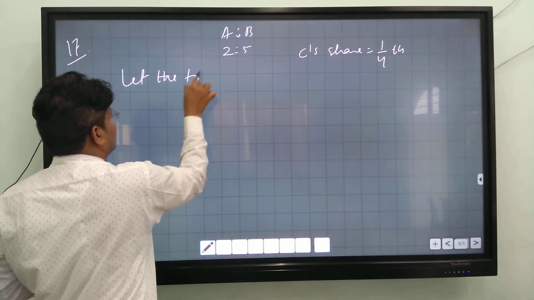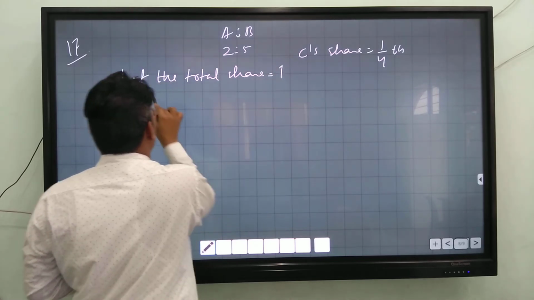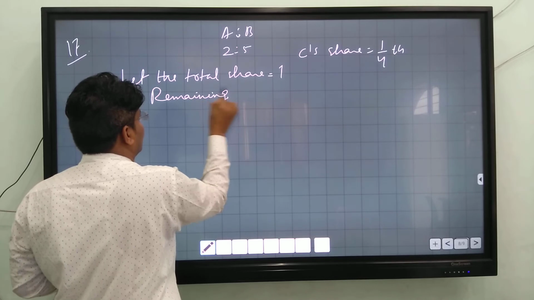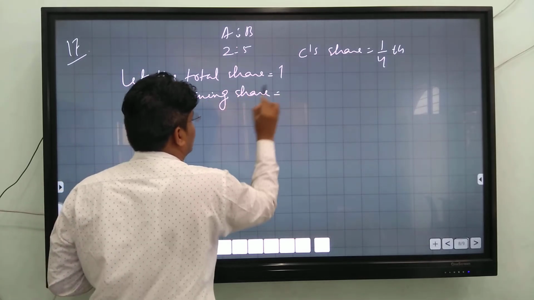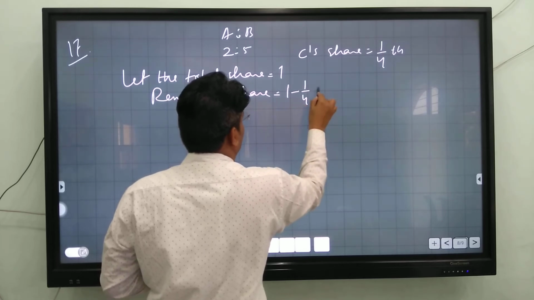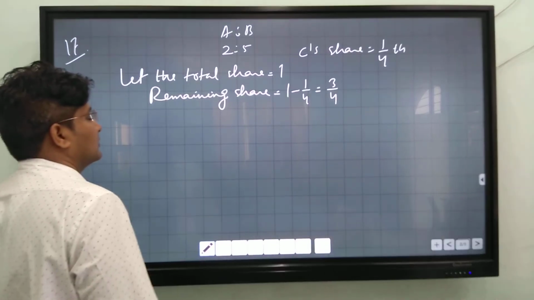Let the total share be equal to 1. Remaining share is equal to 1 minus 1/4, which is 3/4.